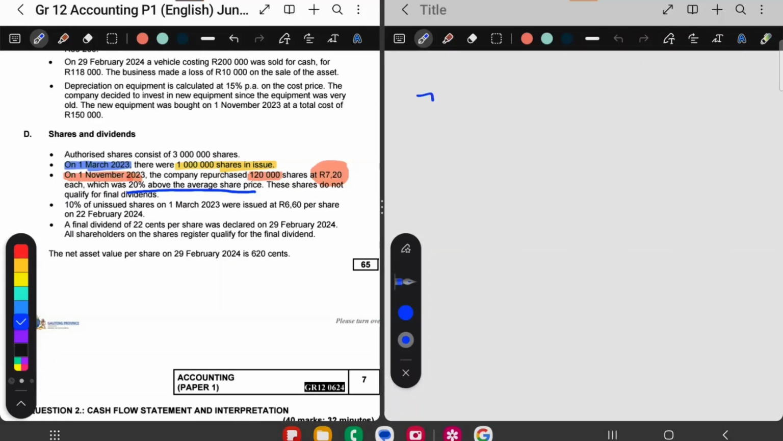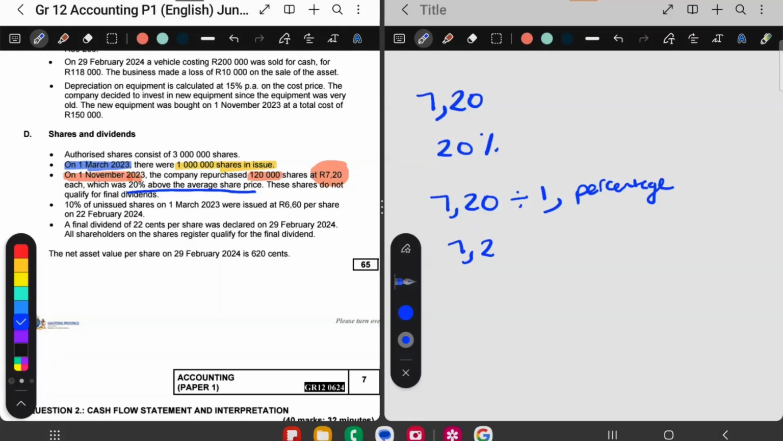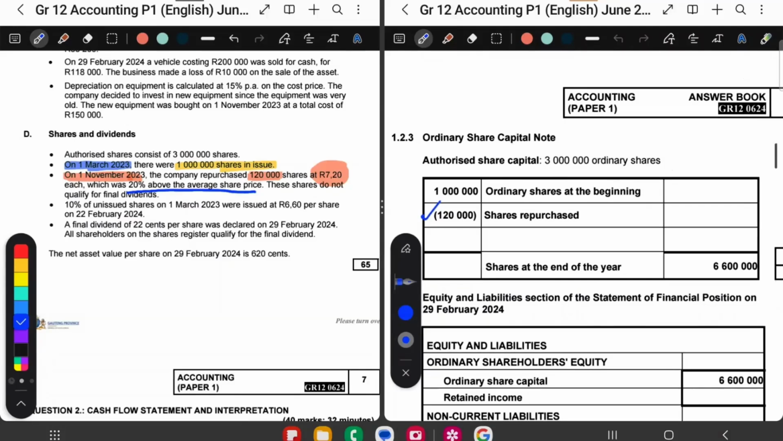Let's work that out. We bought back the shares for 7 Rand 20. This was 20% above the average price. So to get to the average price, I'm going to say 720, and I'm going to divide that by 1 comma the percentage. So I'm going to say 7 Rand 20 divided by 1 comma 20%. Okay, and I get this to be 6 Rand. So 6 Rand is the average price, eh? So I bought back the shares for 6 Rand each.